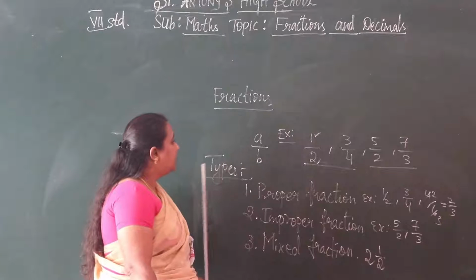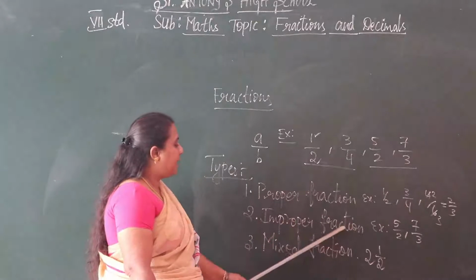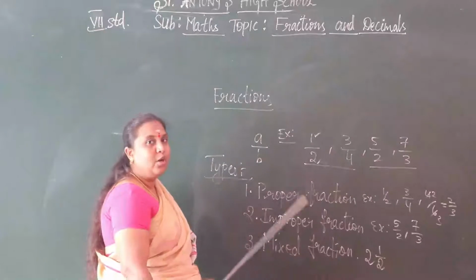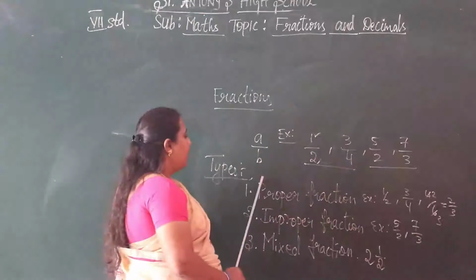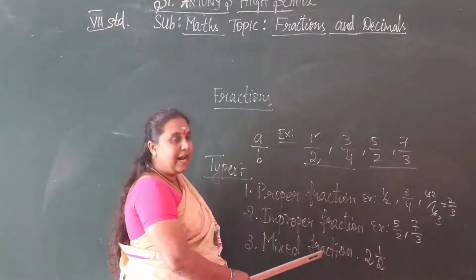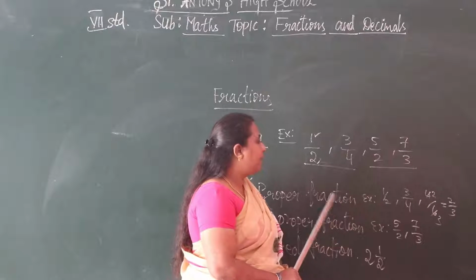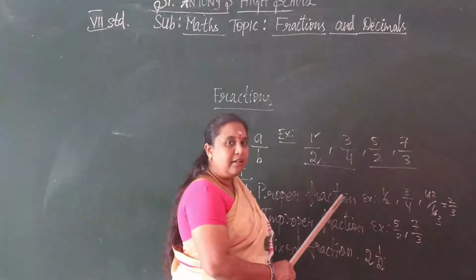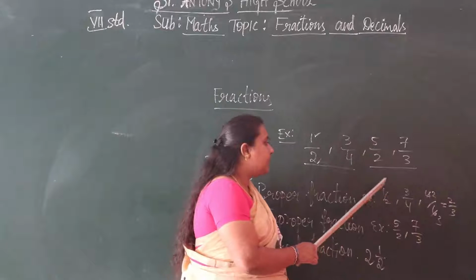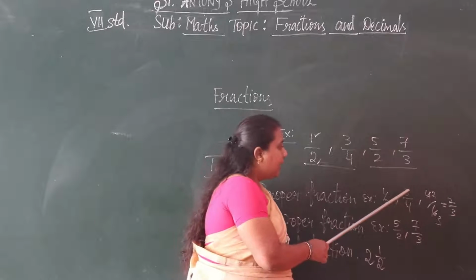And what are the types of fractions? Proper fraction, improper fraction and mixed fraction. Proper fraction: in a fraction, the numerator is less than the denominator. See here 1 by 2, 3 by 4.